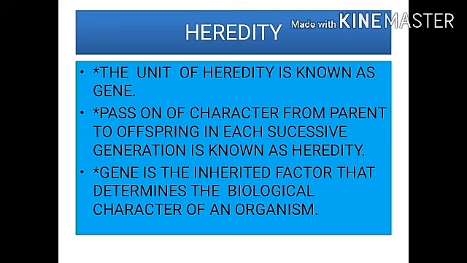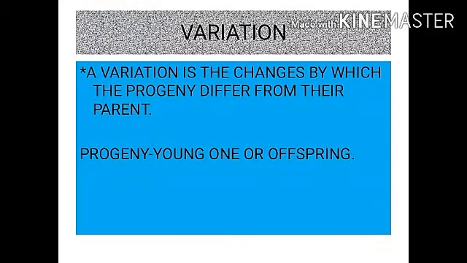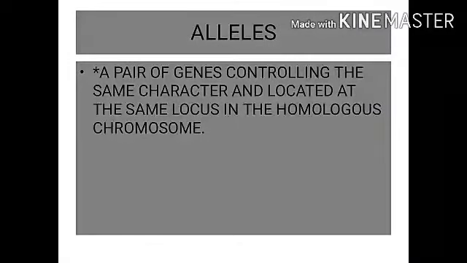For example, you can see some of the behavior or character of the progeny, such as singing and dancing, received from their grandparents through the gene. What is variation? The variation is the changes by which the progeny differ from their parent. Progeny means young one.